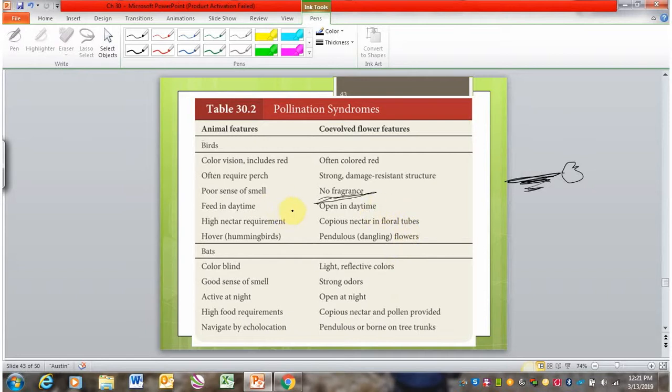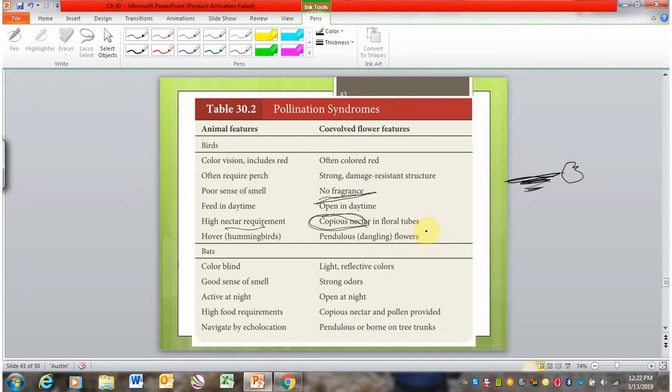They're daytime active, so they need flowers that are open in the daytime. They're really energy intensive. So birds that feed off of nectar need a lot of nectar. And so they're really attracted to flowers that have high nectar. So this would be things like a hibiscus, honeysuckle.